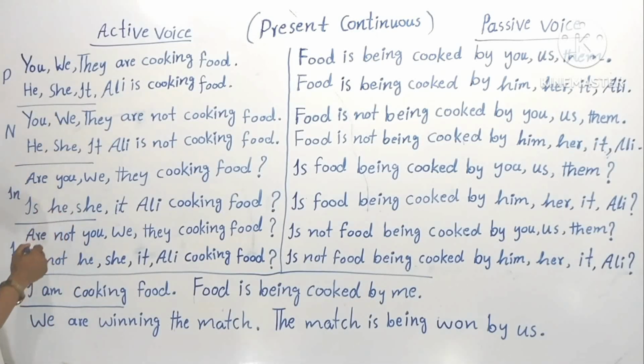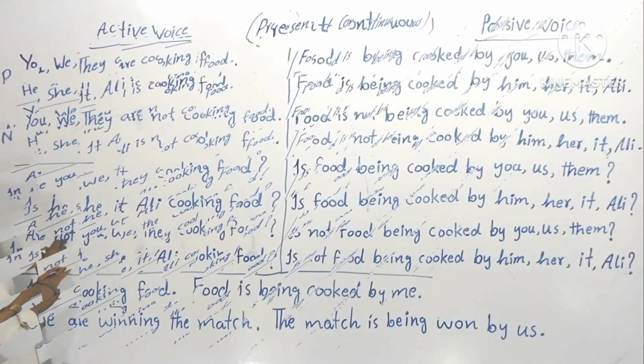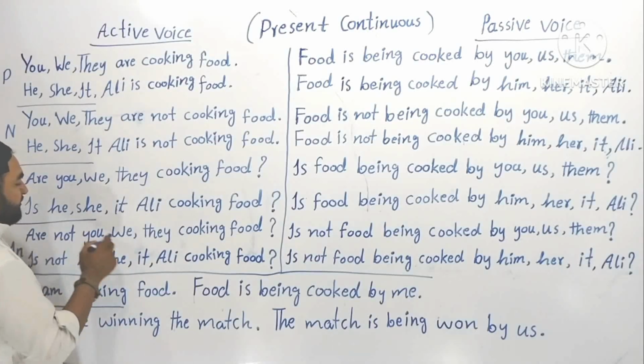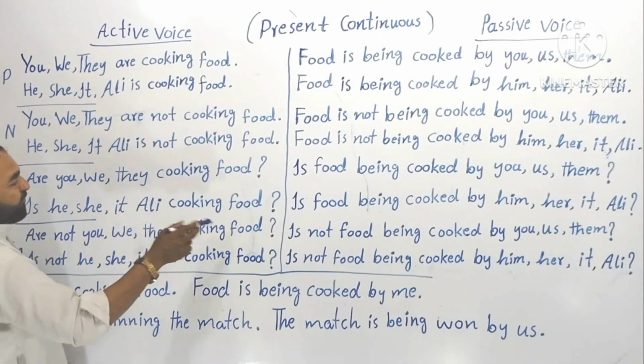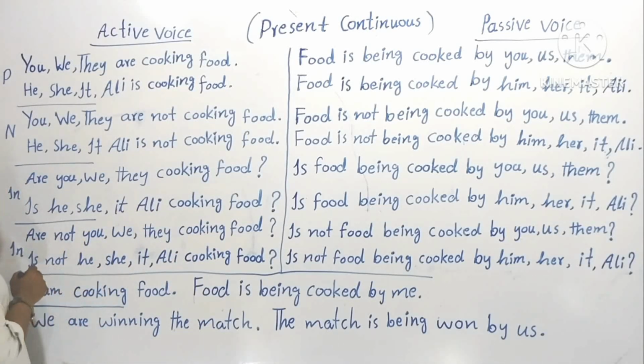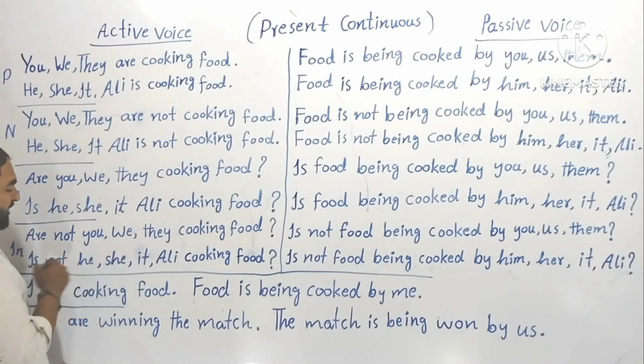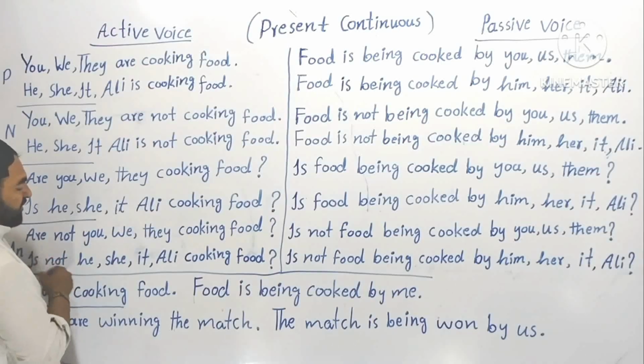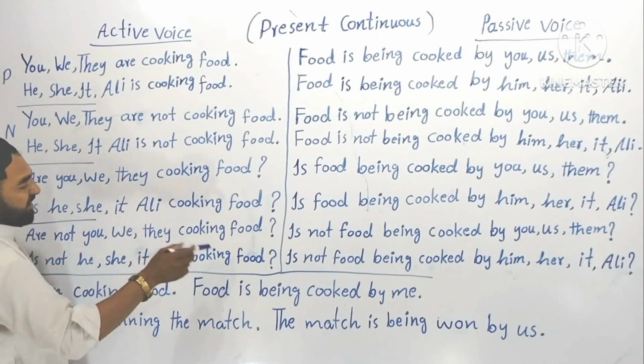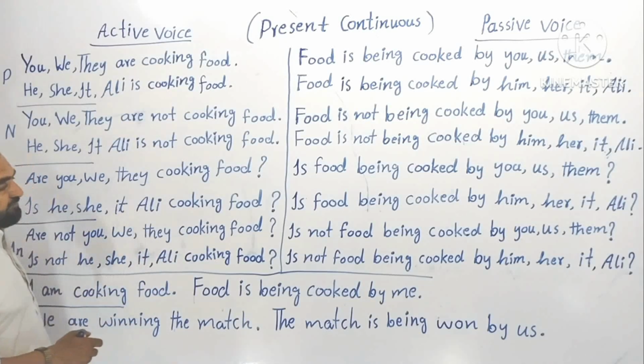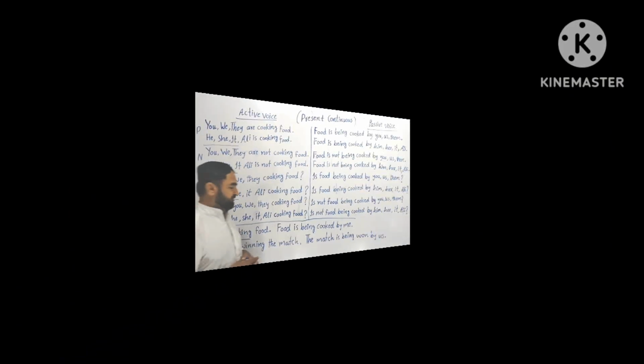Now let's read it. The same case applies here also, that we say aren't, isn't. Aren't you cooking food? Aren't we cooking food? Aren't they cooking food? Now let's take the second part. That is, isn't he cooking food? Isn't she cooking food? Isn't it cooking food? Isn't Ali cooking food? Now this was the present continuous active voice interrogative negative sentence.